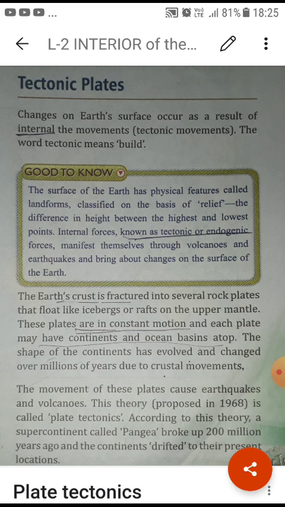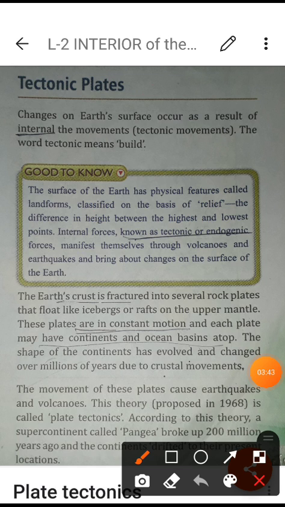Now how are these things happening? What are the tectonic plates? Students, in this chapter I explained to you the crust, the earth crust part, that has different kinds of rock plates. The crust is in the form of rock plates. After the crust there is a mantle.